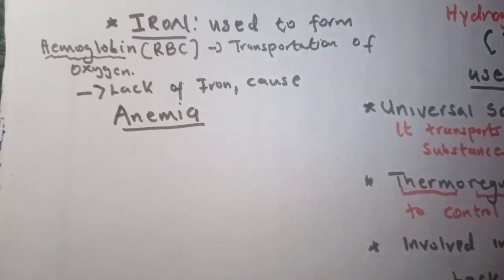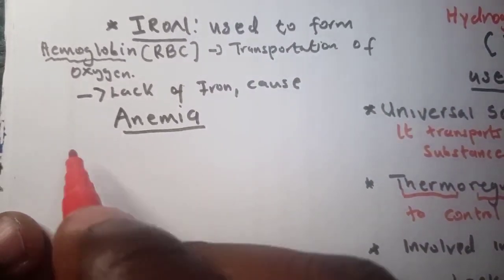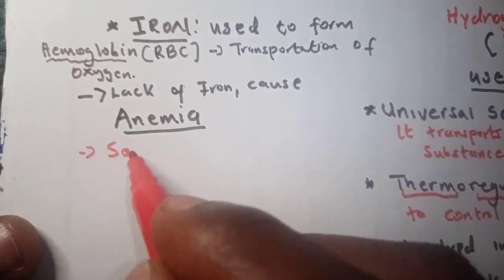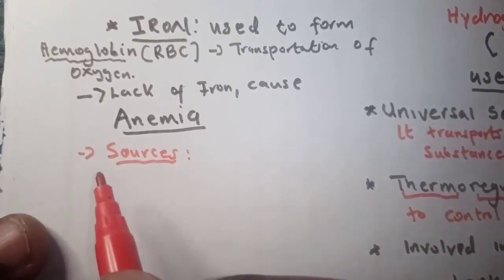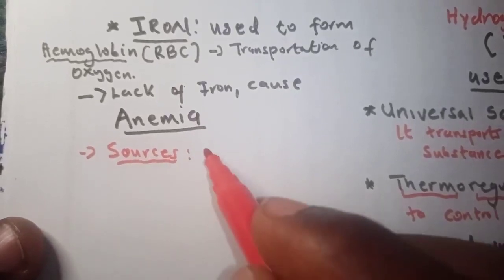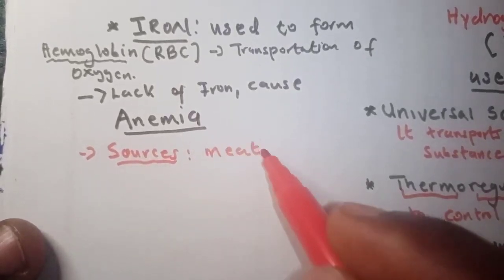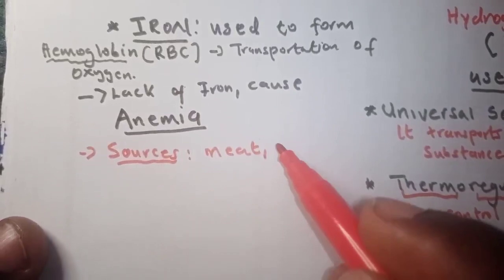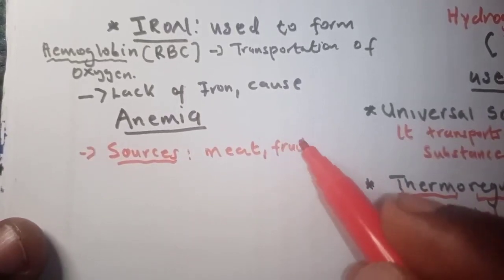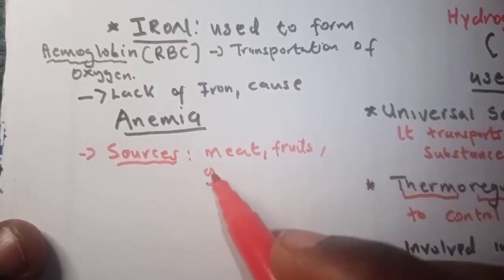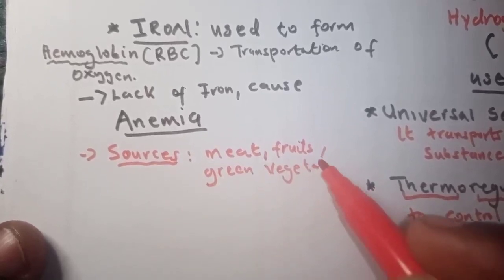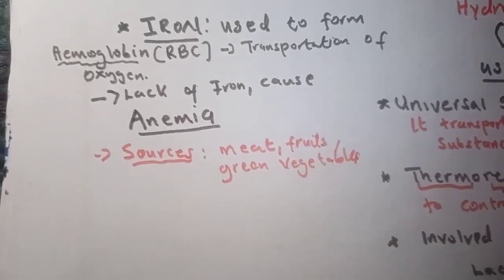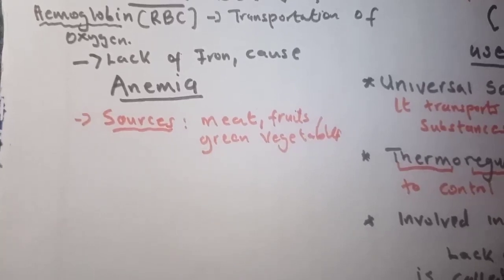Now sources: where are you going to get this iron? It's very important. Iron, you can get it in meat, in some fruits, and also in green vegetables.